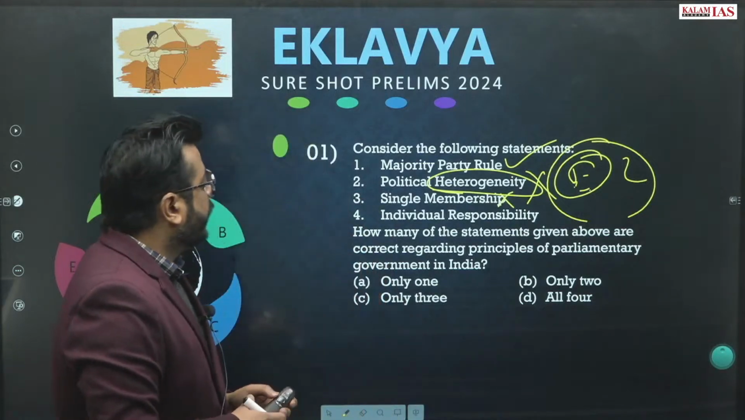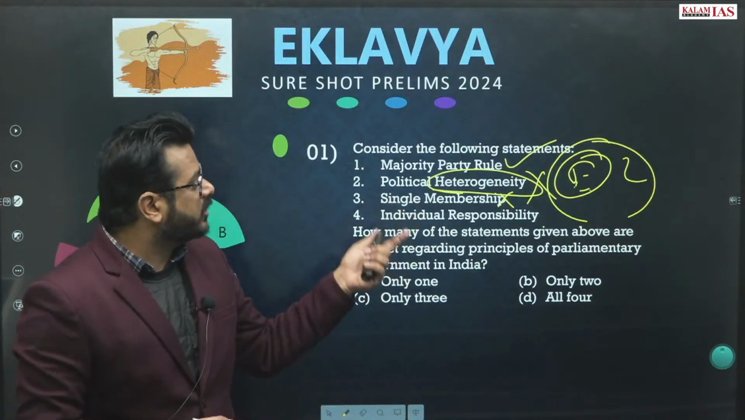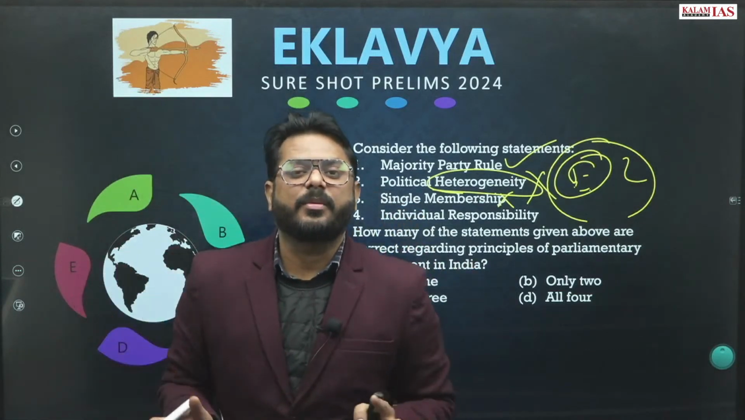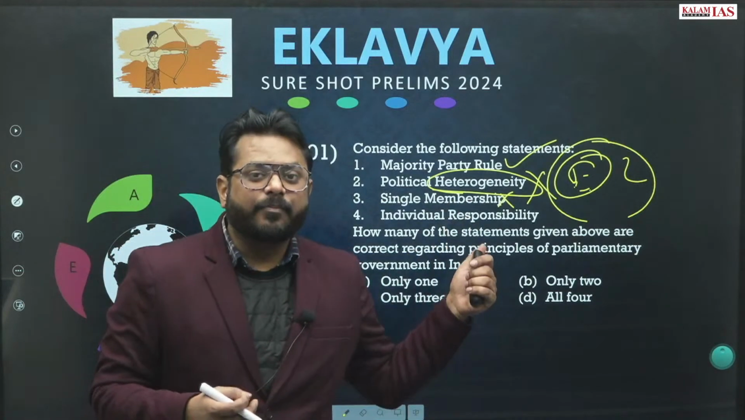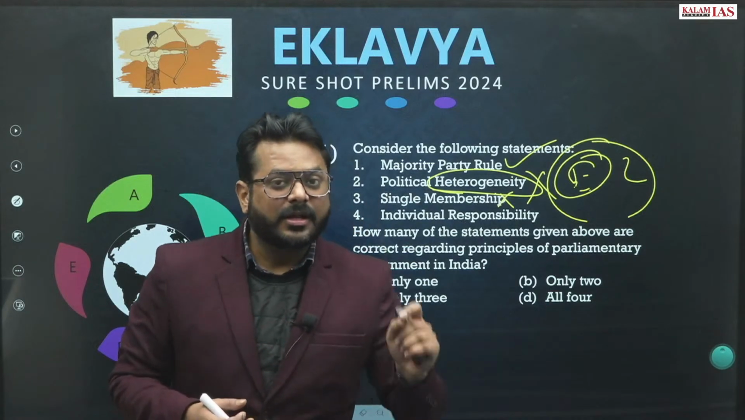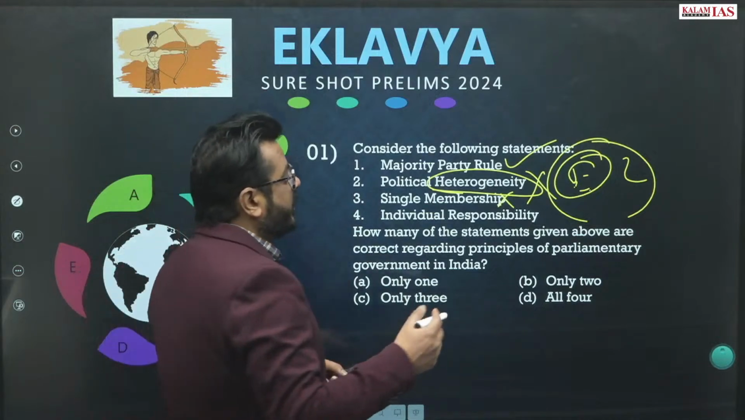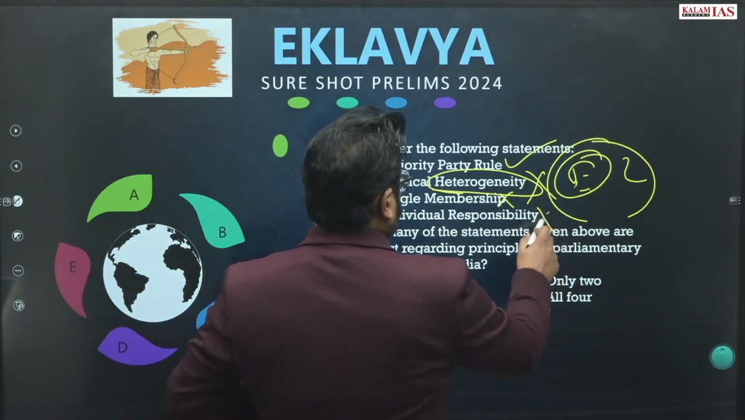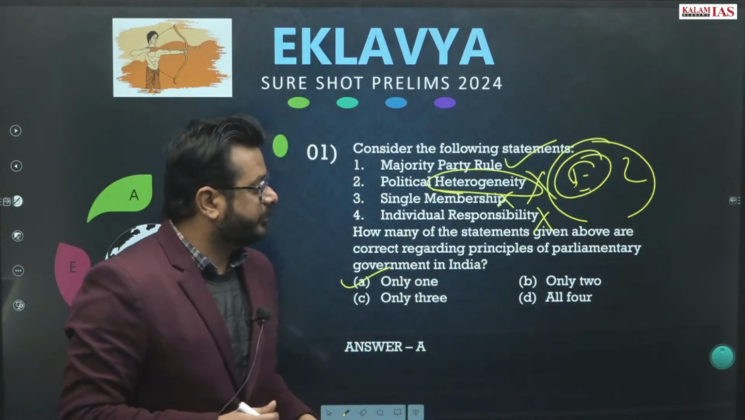Double membership means a minister is a member of the executive as well as a member of the parliament. Individual responsibility is not there at the collective level. There is collective responsibility in the parliamentary system. For example, the council of ministers are responsible directly to the Lok Sabha. They are either swimming or sinking together. So this statement is also wrong. So only one is correct. A will be the answer.